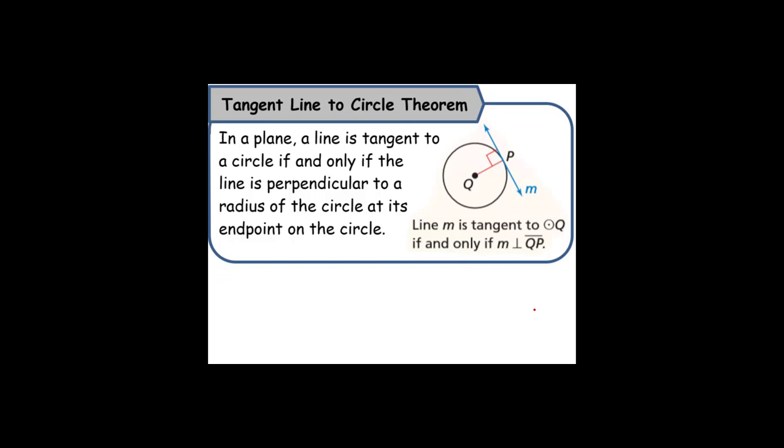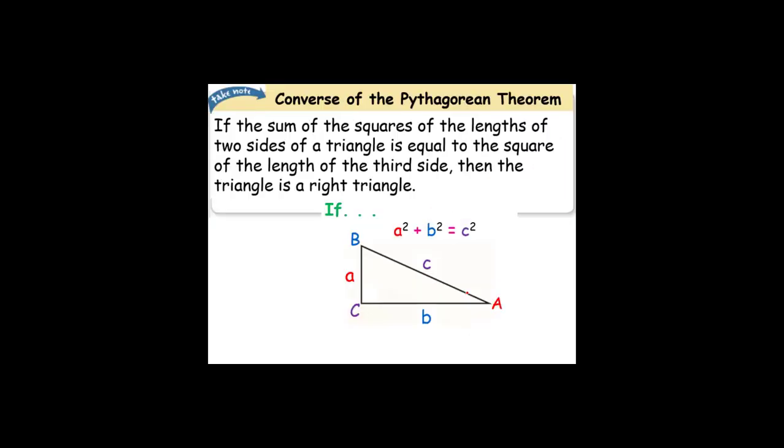Tangent line to circle theorem. In a plane, a line is tangent to a circle if and only if the line is perpendicular to the radius of the circle at its endpoint on the circle. So line M is tangent to circle Q if and only if line M is perpendicular to segment QP. This allows us to use the converse of the Pythagorean theorem. If the sum of the squares of the lengths of two sides of a triangle is equal to the square of the length of the third side, then the triangle is a right triangle.